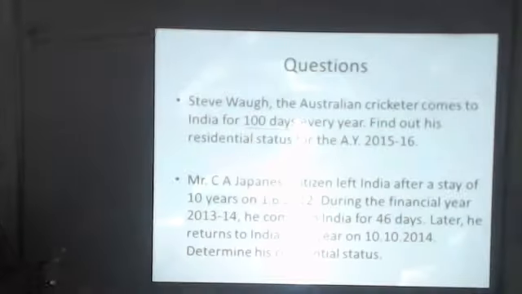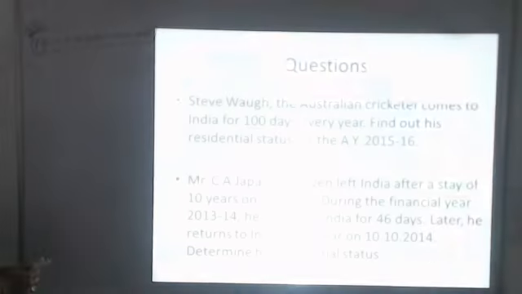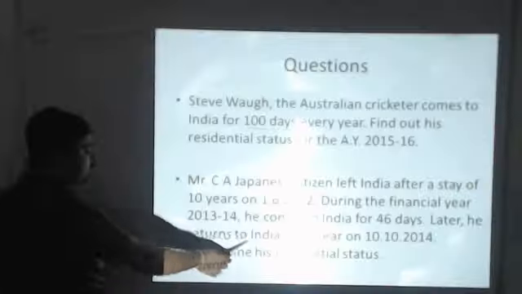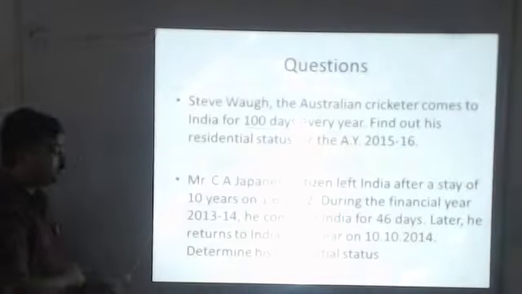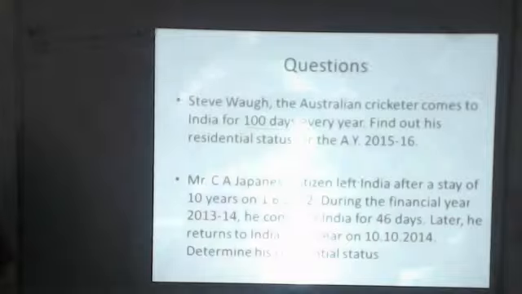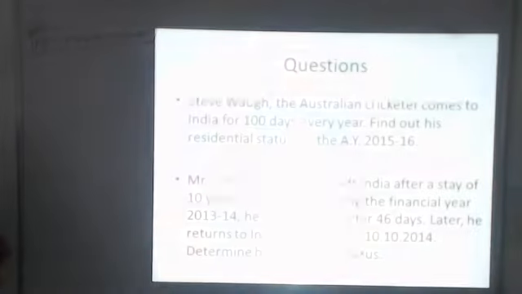Now, when we calculate the residential status of this assessee, we should check how many days in the previous year he was in India. If we check the second last line, he returns to India for 1 year on 1/10/2014. So we will check the months and the period for which he was in India.